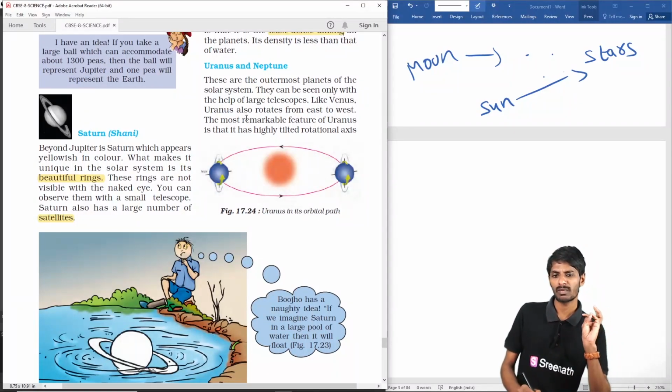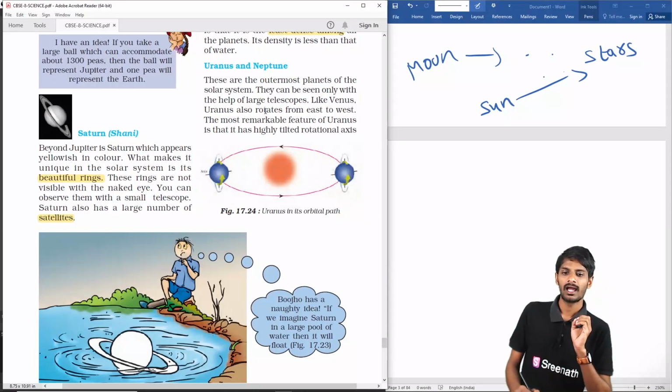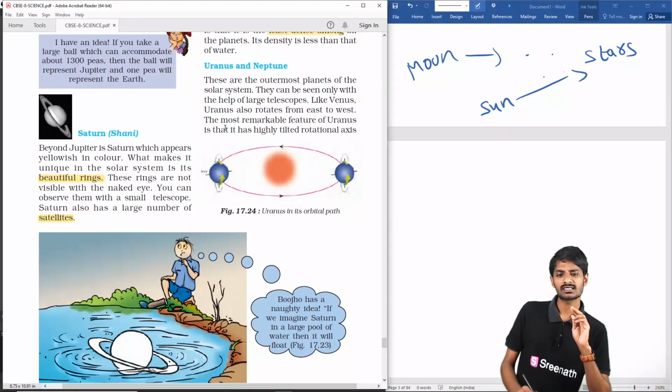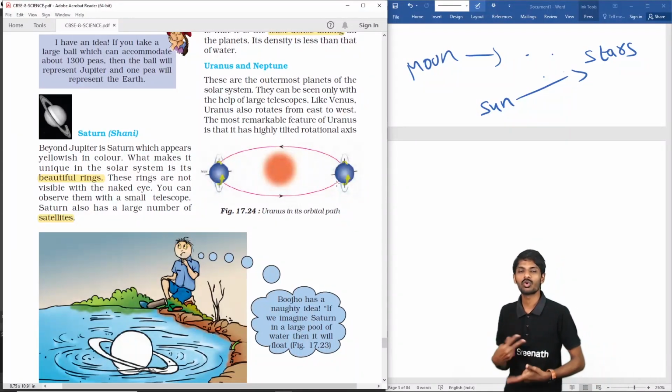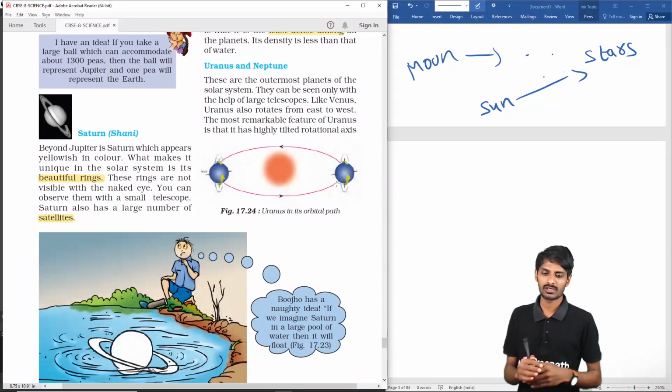These are the outermost planets, friends. With the help of large telescopes only we can see these. And Venus and Uranus also rotate from east to west, and Uranus is tilted slightly more than half, so that it is like rolling around the sun, like that happens, students.